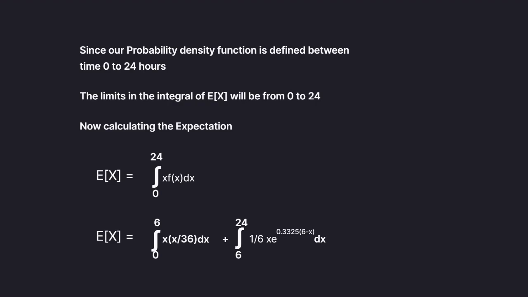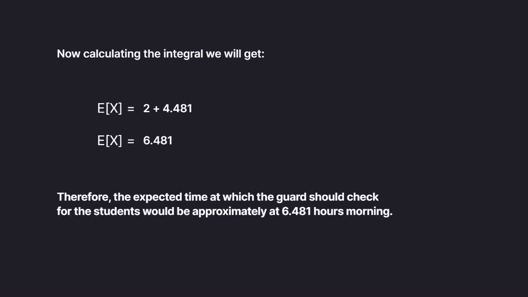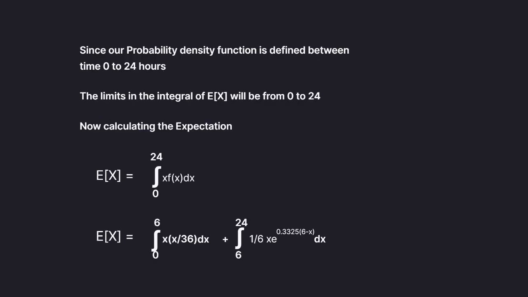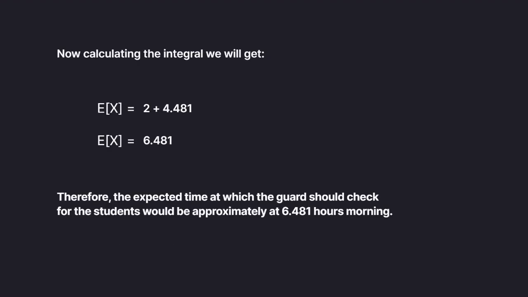Now calculating those two parts, our first part comes out to be equal to 2, and our second part, the integral of 1 by 6 x multiplied by e raised to the power of 0.3325 multiplied by (6 minus x) dx with limits 6 to 24, comes out to be 4.4821. Adding those two, we get our final expectation to be 6.481. Therefore, the expected time at which the guard should check for the students should be approximately 6.481 hours in the morning. So that was our final solution.